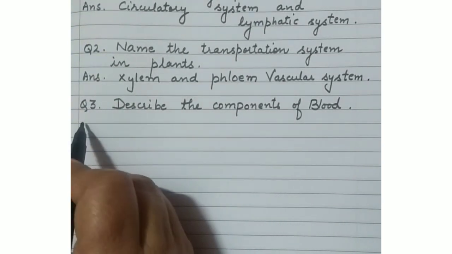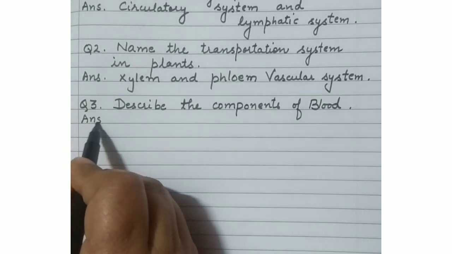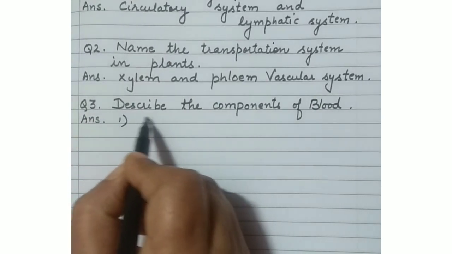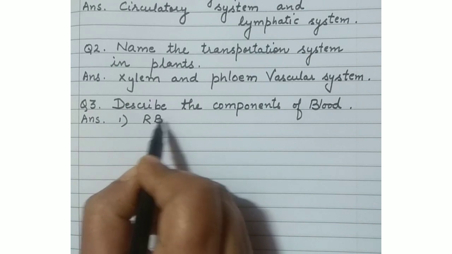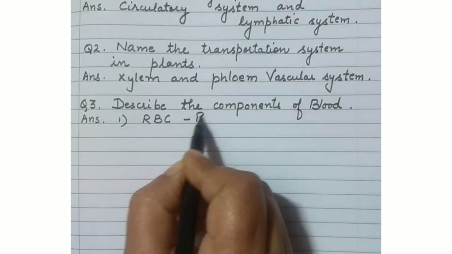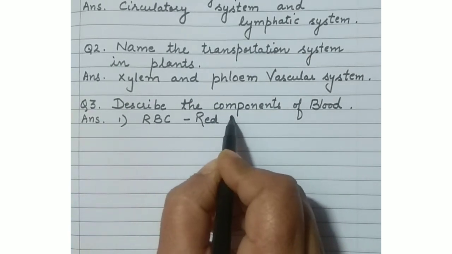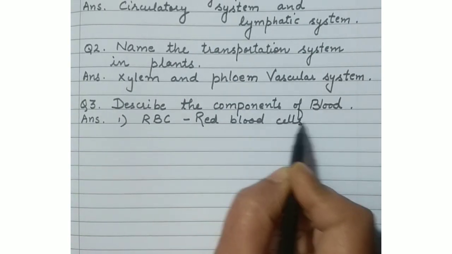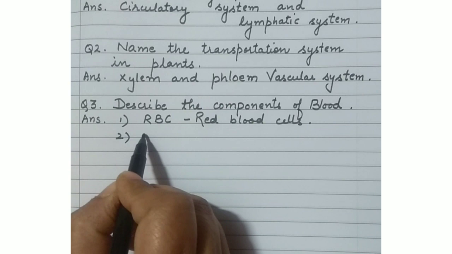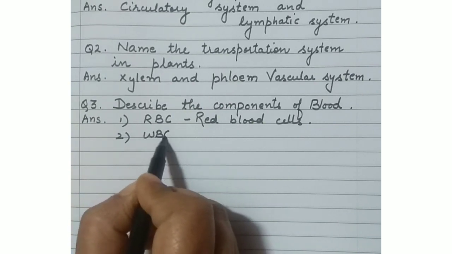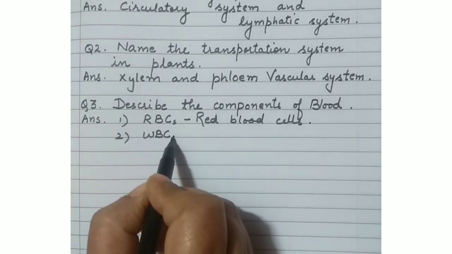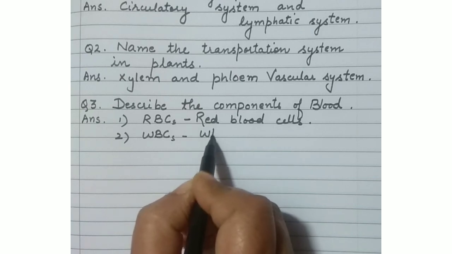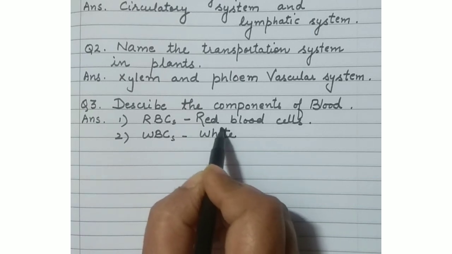The various components of blood are red blood cells, white blood cells, platelets, and plasma. Okay. Now, red blood cells are very important for the transportation of oxygen gas, because hemoglobin is present in the red blood cells, which has a great affinity towards oxygen gas. Okay. Next one is WBCs.